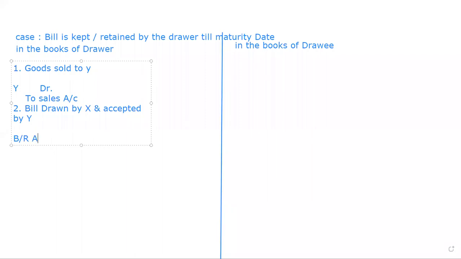Bills receivable becomes an asset for the business, so it will be debited, and it is drawn on Y. So the entry will become BR account debit to Y. In this way, this entry is supposed to be done.